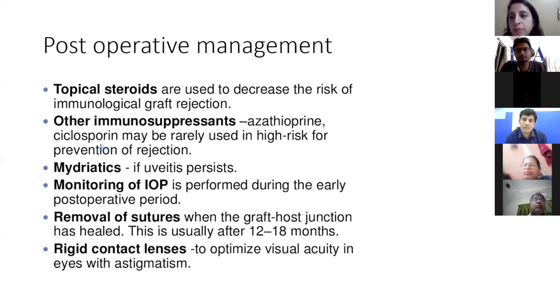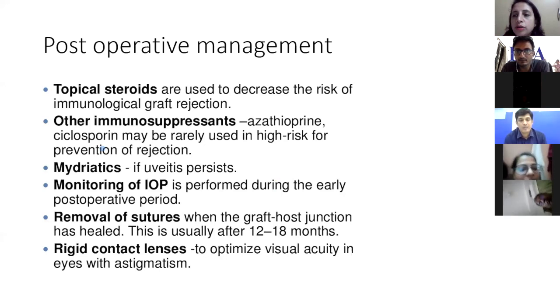You need to use interrupted sutures because sutures get loosened very quickly in pediatric patients. So you should use only interrupted sutures, and very, very frequently, as early as 2 to 3 weeks, you may have to take the patients up under anesthesia to have suture removal done for them.